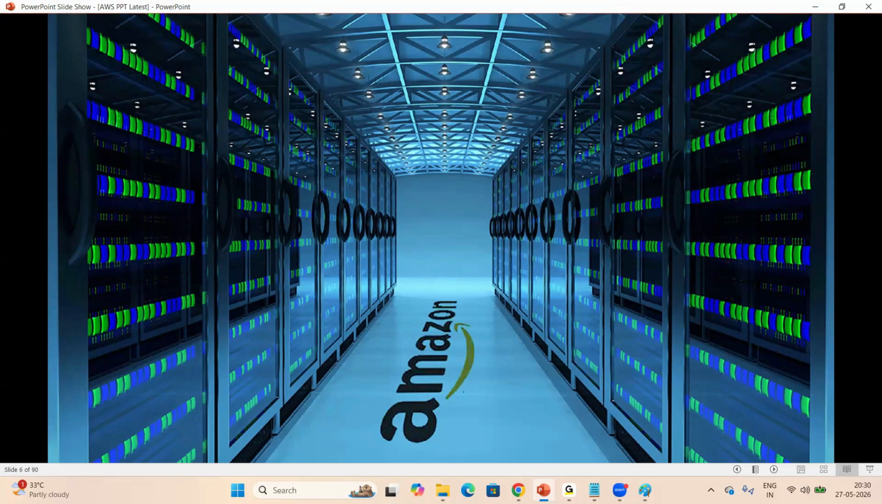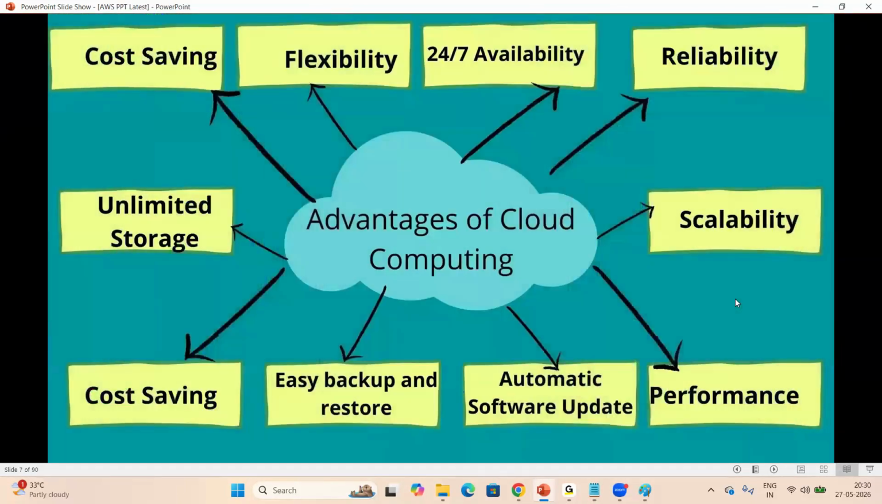Now, look at my screen, everyone. These are the advantages of cloud. First point is cost saving. Flexibility, we can access. 24/7 availability, so reliability is most important. Scalability: we can scale up and increase whenever needed. Performance-wise, very high performance resources. Automatic software updates, we don't need to update the patches; that happens automatically. Easy backup and restore. Unlimited storage is also available in cloud. These are all the advantages of cloud.